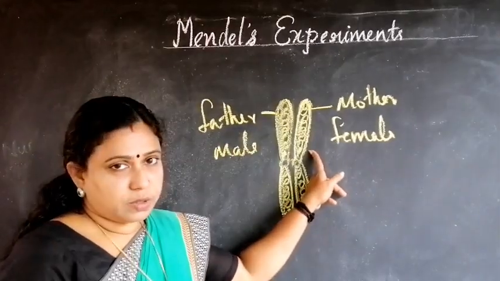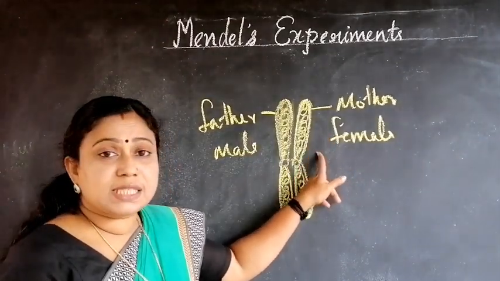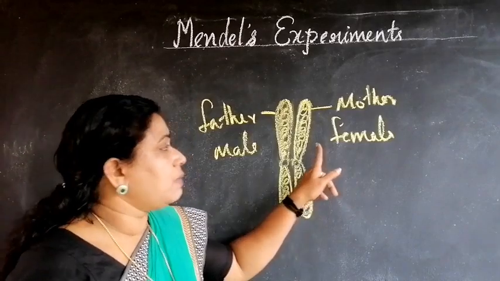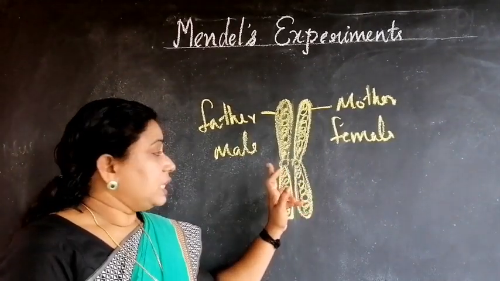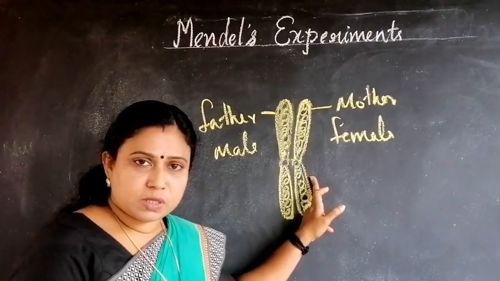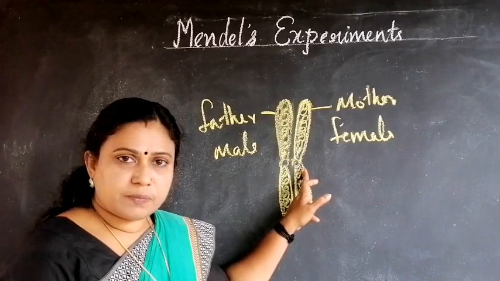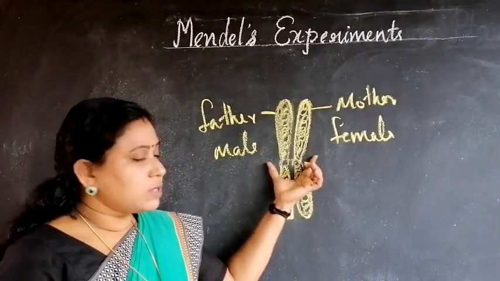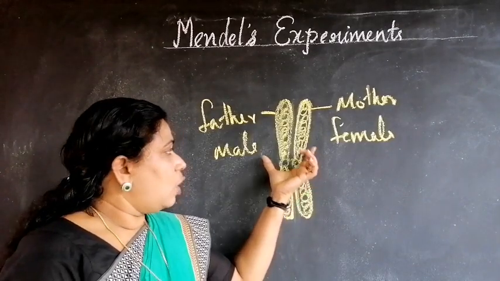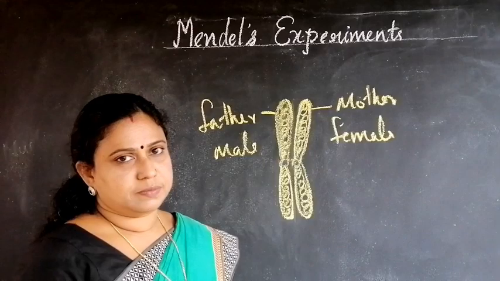And this chromosome, which is from the female organism, contains the genes from the mother. So this pair of chromosomes has the genes from both the parents, carrying the characters of both father and mother.